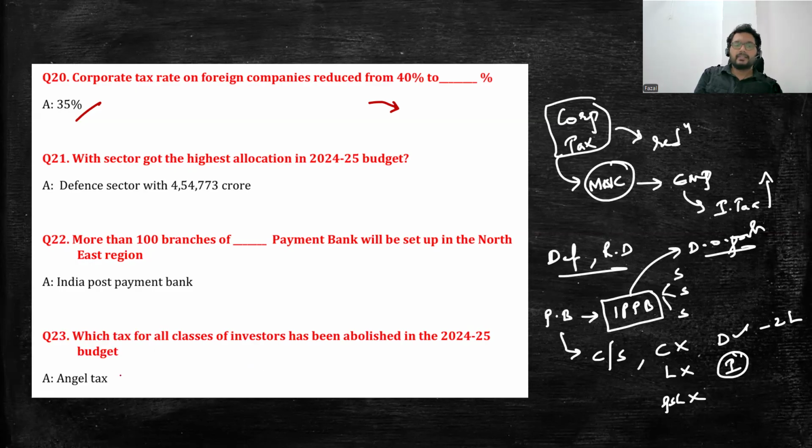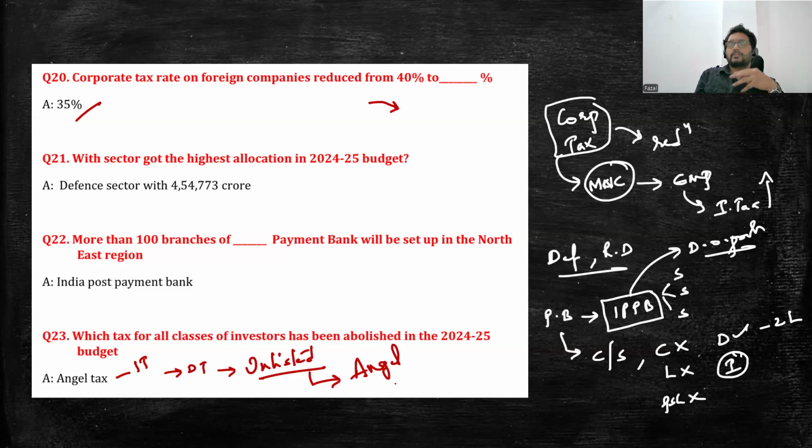Next, which tax for all the classes of investors has been abolished? Angel tax. Angel tax is an income tax, we can say. It is a direct tax on those unlisted companies who try to draw funds from angel investors. So those taxes which were very heavy have been abolished now. This is to promote angel investors in the unlisted companies. Those taxes which were acting as a barrier for angel investors to put funds in upcoming companies, that provision of charging them higher taxes, has been abolished.